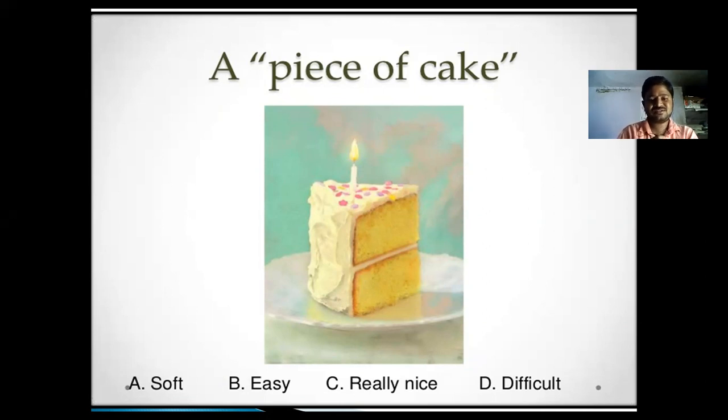A piece of cake literally means a ready-made cake ready to eat, because a cake has a number of pieces and here we are taking only one piece. But it's not really like that. It gives a different meaning, like soft, easy to eat, ready to eat, and really nice. A piece of cake also gives the meaning of something easy, as opposed to difficult.